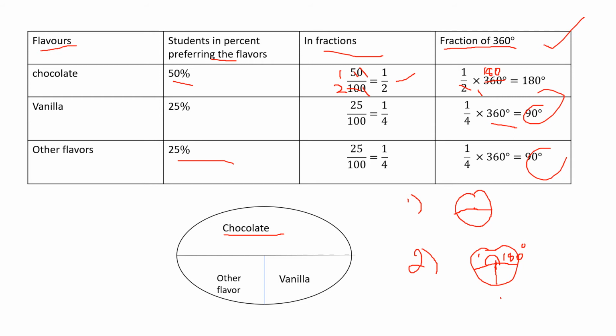Understood? So if the data are given in a table, first you have to write the tabular column and do it. So always read the question. In some questions they'll ask in a different way, so according to the question you have to draw the pie chart. In some questions they'll give the total amount. If you want to find the fraction, it is the given amount divided by the total amount. In some questions they'll give it as a percentage. So read the question, see what they are asking you to find out, and according to that do the calculations. Understood, children? So this is how you will draw a pie chart.